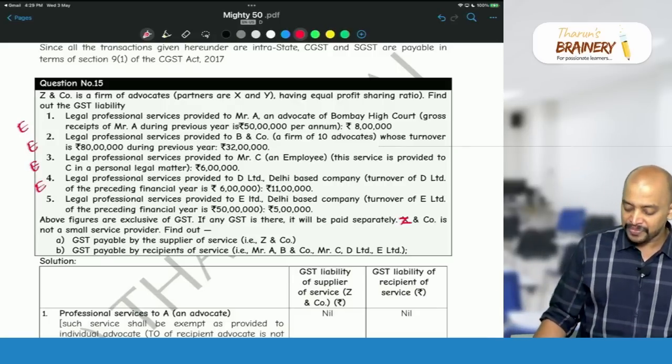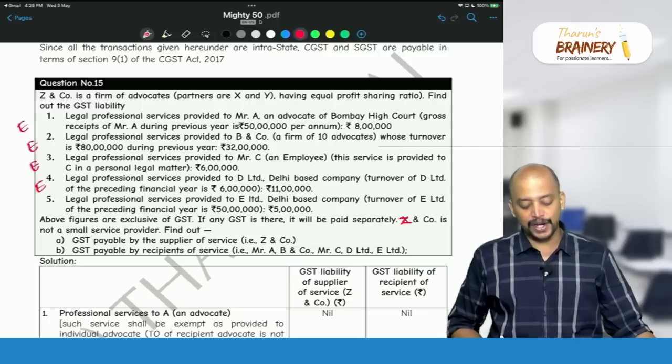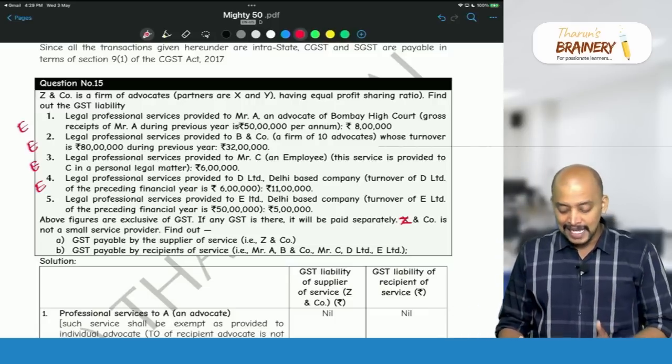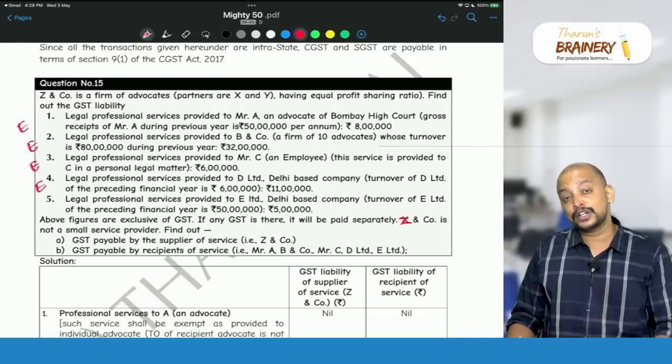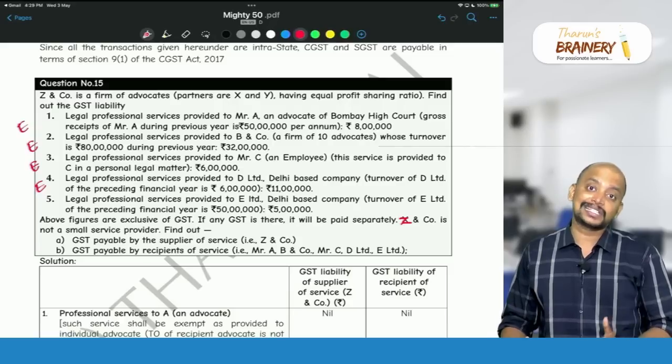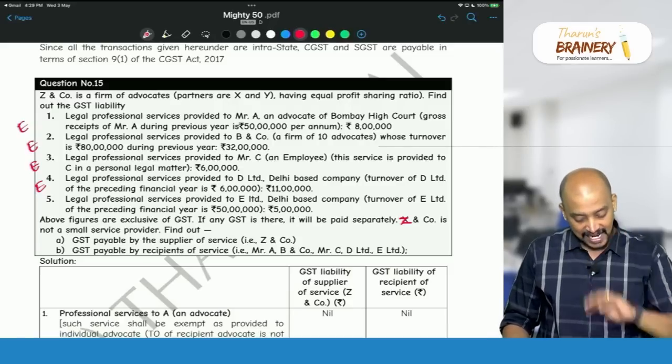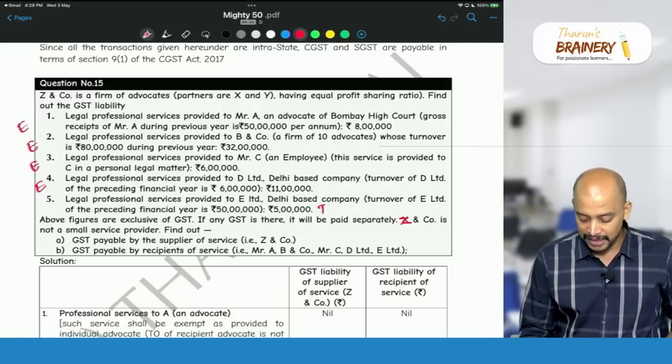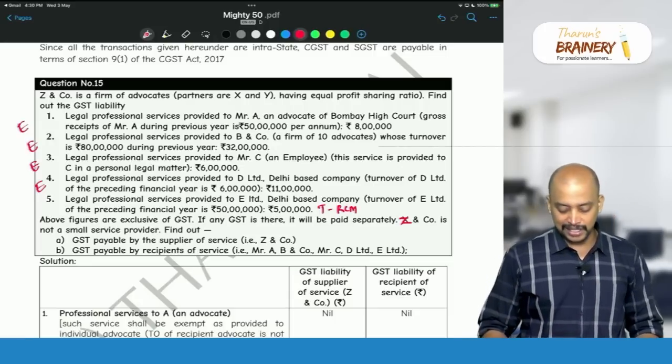So fifth one, legal professional service provided to E Limited, business entity, Delhi based company, and their turnover during the previous year is 50 lakhs. So it exceeds the threshold limit. It will be taxable, and it will be taxable under RCM, in the hands of E Limited. So E Limited is required to pay GST.